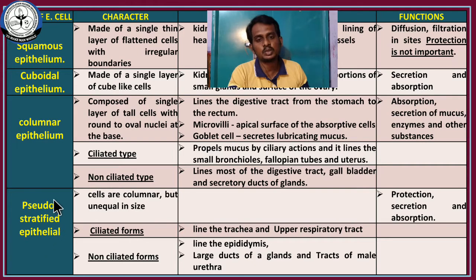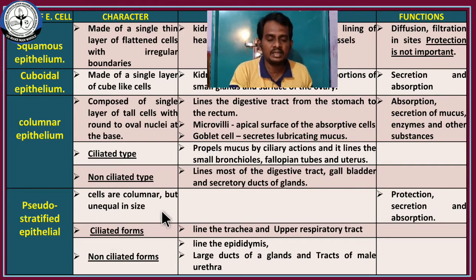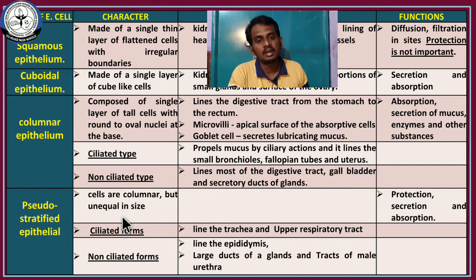Okay, last one is pseudo-stratified cells, and these cells are unequal in size and the nucleus lies in different regions of the cell. That is the reason these cells look like stratified cells, but it is a single layer of cells. Okay, that is the reason it is called pseudo-stratified epithelial cells, and it is also responsible for secretion, absorption and protection. Okay, and here also there are two types. One is ciliated type, another one is non-ciliated type.